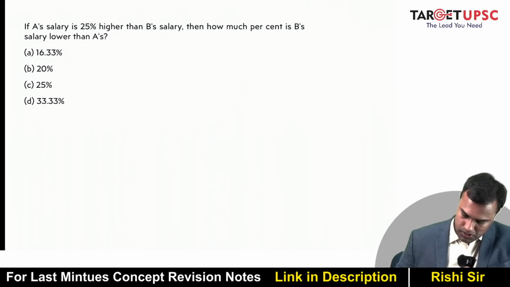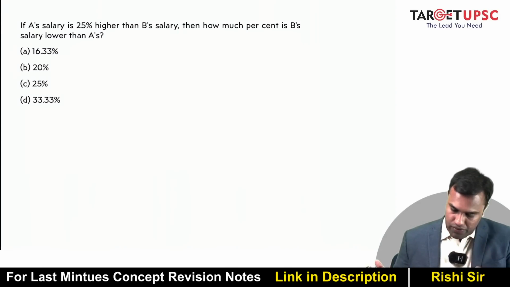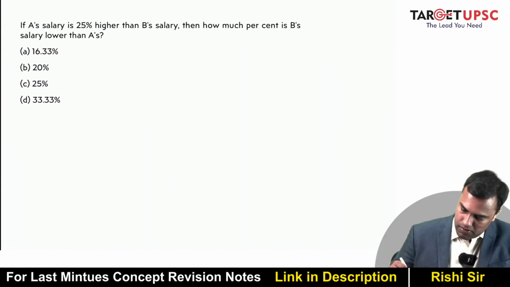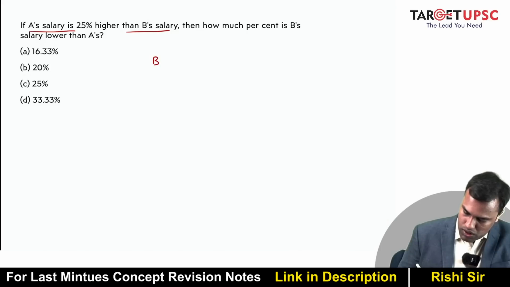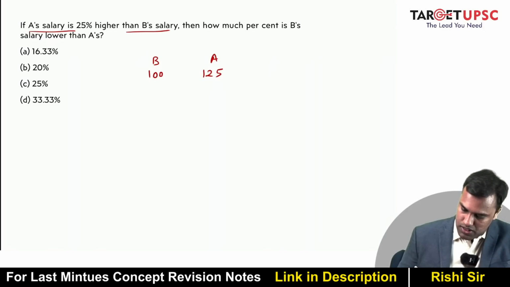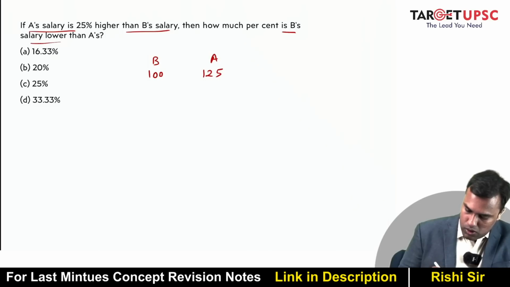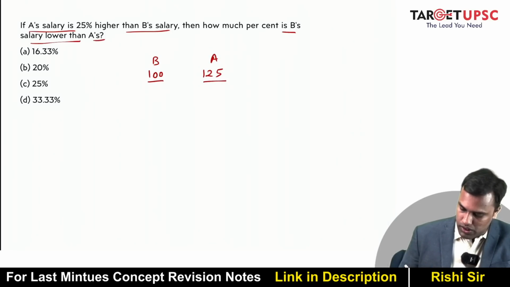Okay. If A's salary is 25% higher than B's salary, then how much percent is B's salary lower than A's? So A's salary is 25% higher than B's salary. So what I assume is B's salary is 100. So can I say A is 125? Now how much is B's salary lower than A?